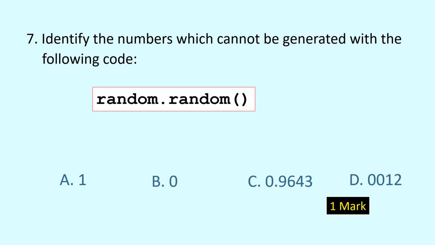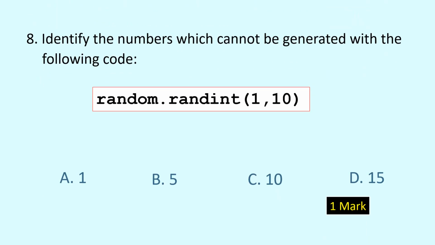Question number 7. Identify the numbers which cannot be generated with the following code. If we call the function random from random module, which of the given numbers is not possible? Pick the correct option A, B, C or D. And the correct option is A, because random generates a number which is always less than 1.